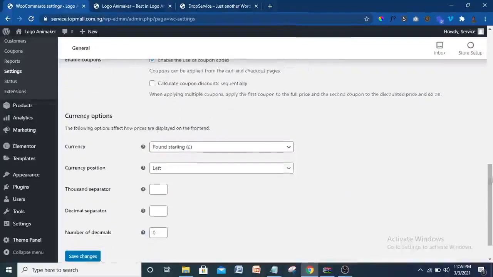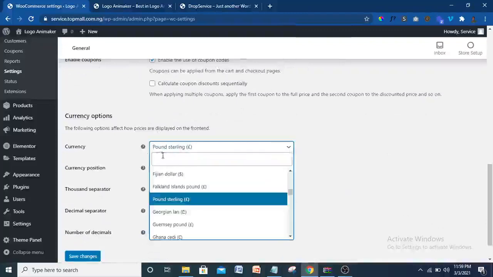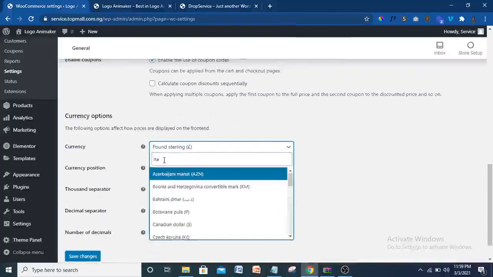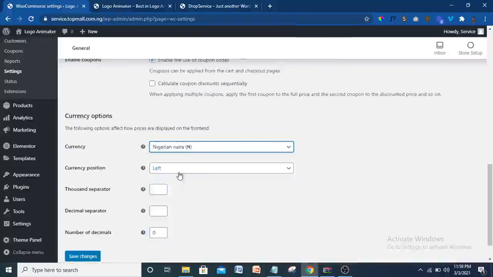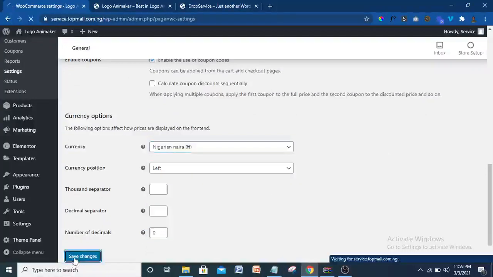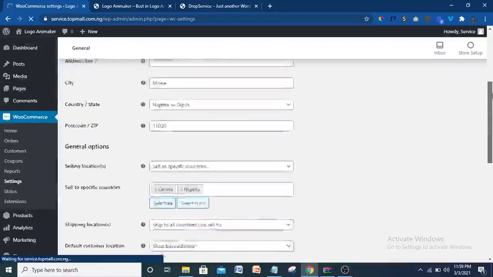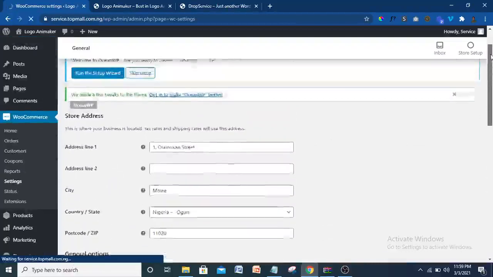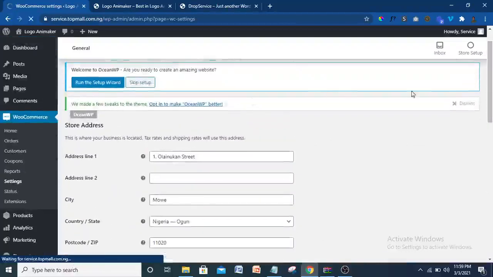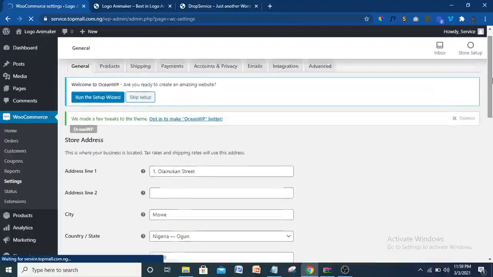Just come down here. Then the currency, you know, is pound sterling. So I'm going to change to naira. Just click naira here. All right, Nigerian naira. So just click save changes. So that has already changed it to Nigerian naira. So that's been done. We are going to come up here. So let's wait for the changes to get effected.